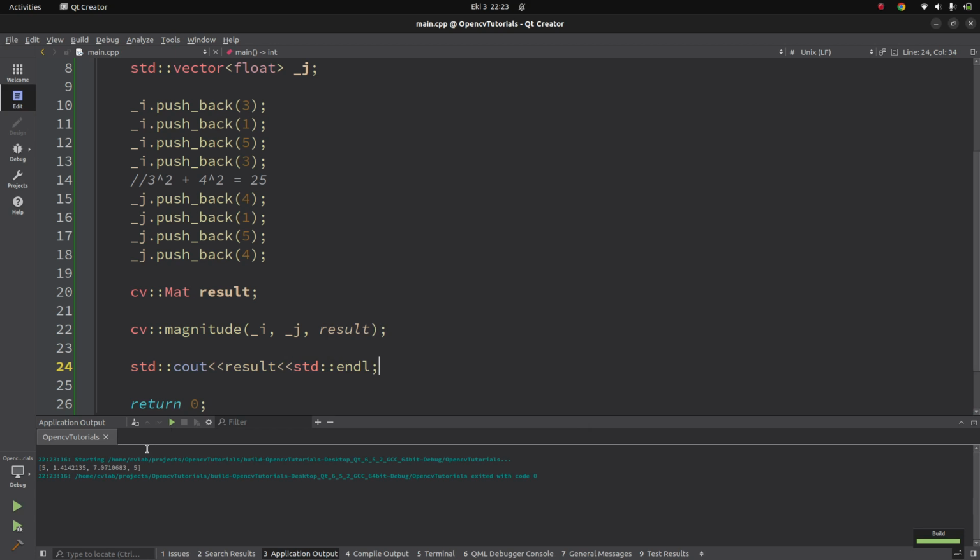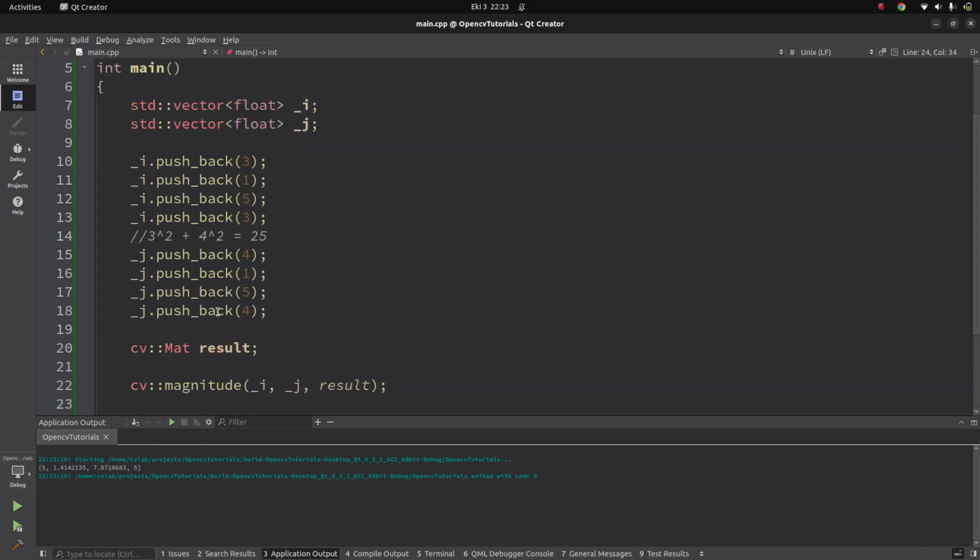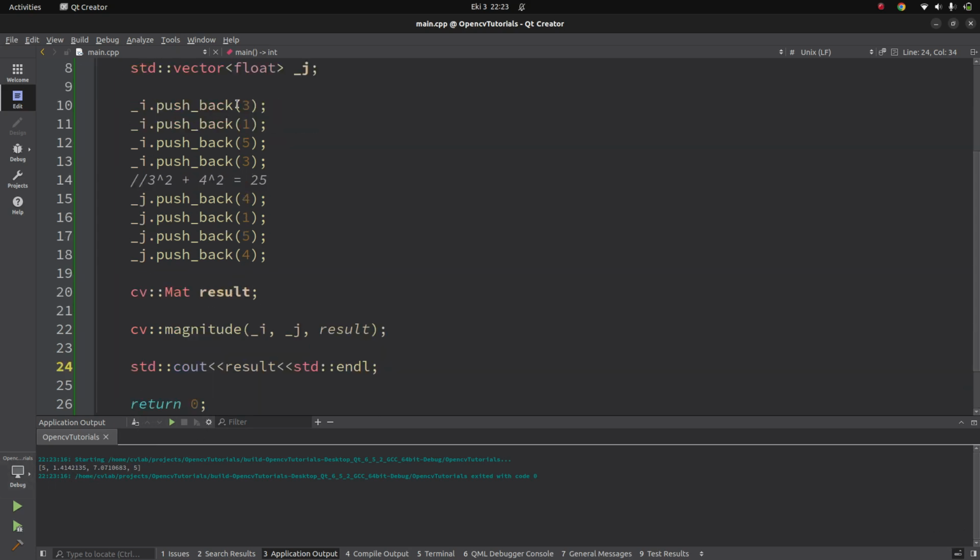Let's see the result. Since it's a vector, the result is in only one row: 3, 4 gives 5, 1 and 1 gives square root of 2, 5 and 5 gives 7.0, and 3, 4 gives 5. This is how the results come.